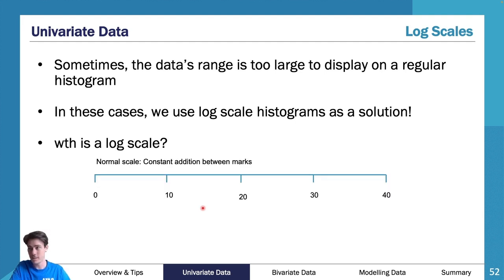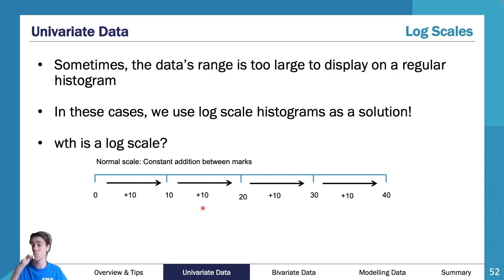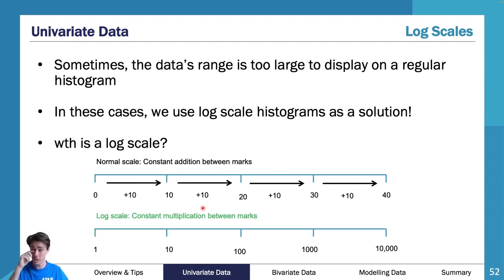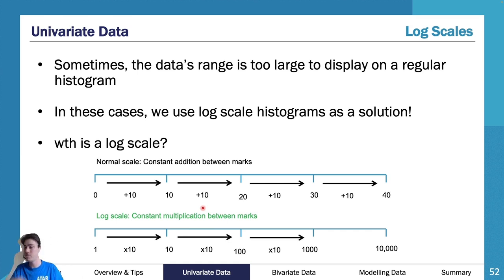A log scale works like this. A normal scale goes 0 to 10, 10 to 20, 20 to 30, 30 to 40. So you have 10 in between them. That's how a normal one works. So if I've got 10 in between them, I'm counting up. So we use pluses and minuses on a normal scale. We plus this much or we minus this much. A log scale works by multiplication or division. So 1 to 10, multiply by 10. 10 to 100, we're multiplying by another 10. If I go 100 to 1,000, I'm multiplying by another 10.